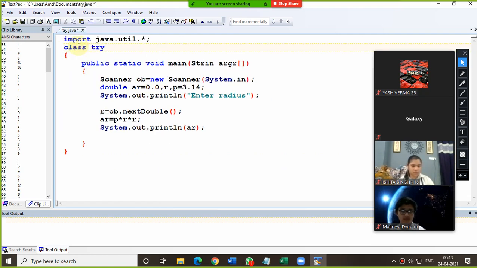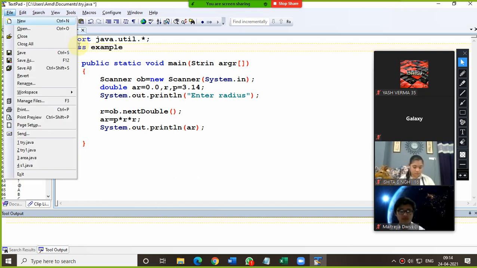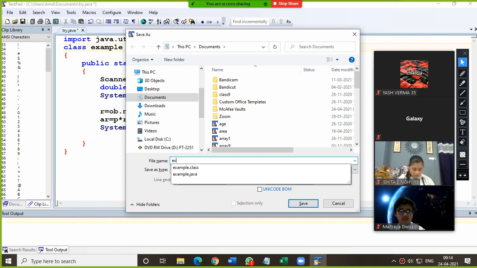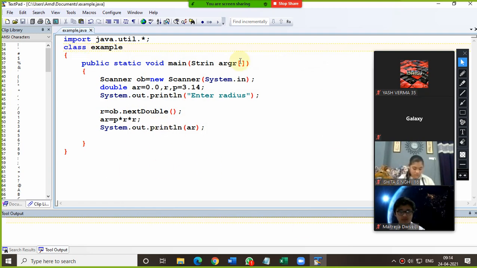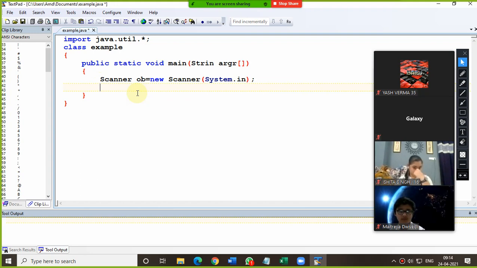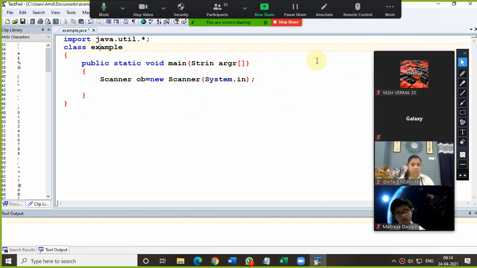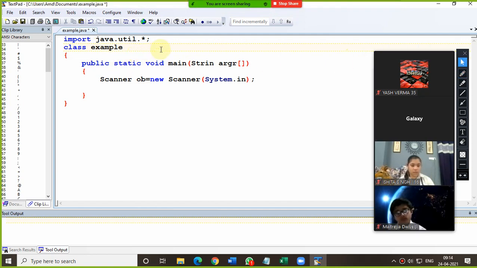Now, Okay, so here I have written a small program for you. So now please try to understand. This is simple example. So you need to copy this.